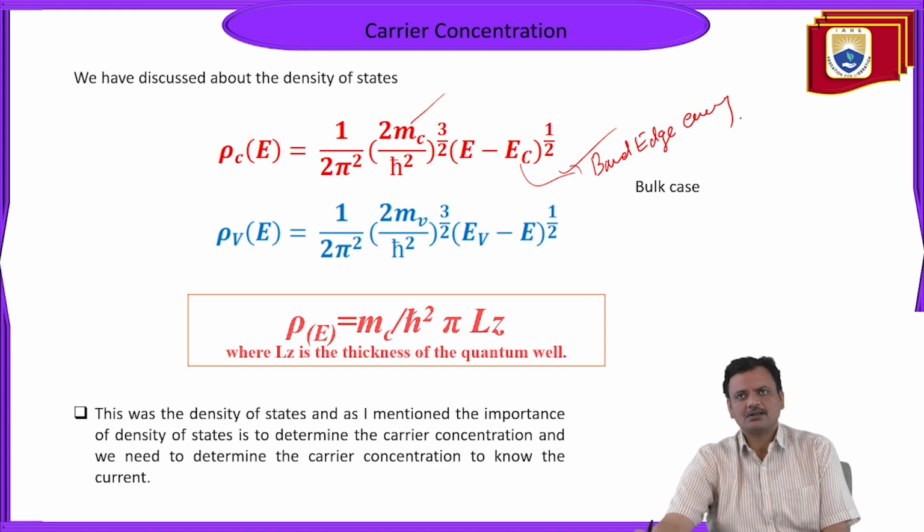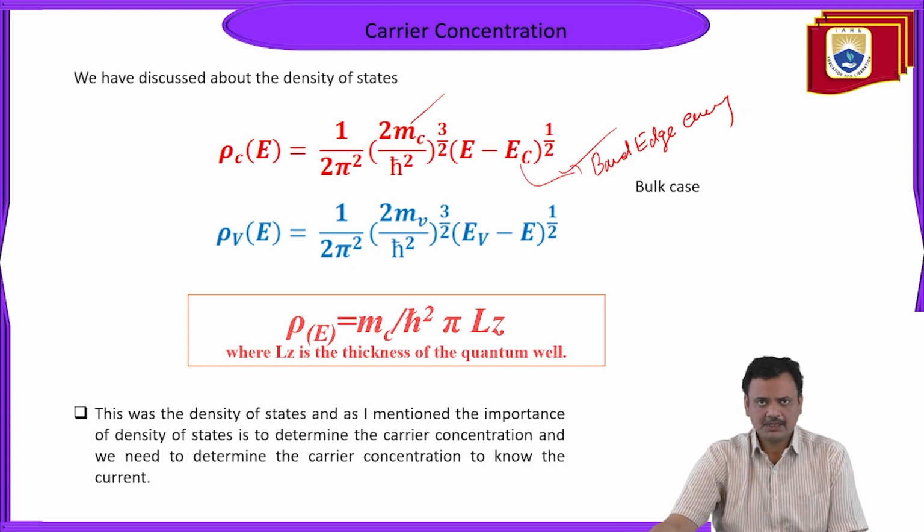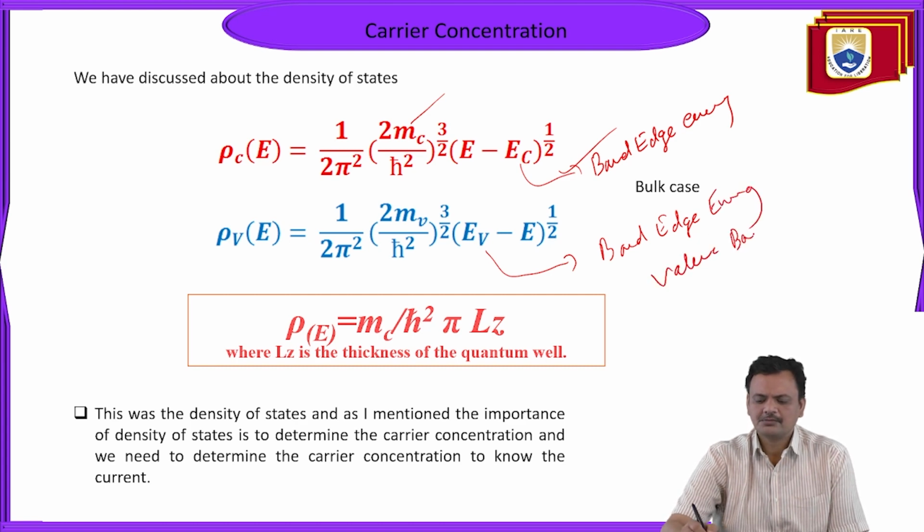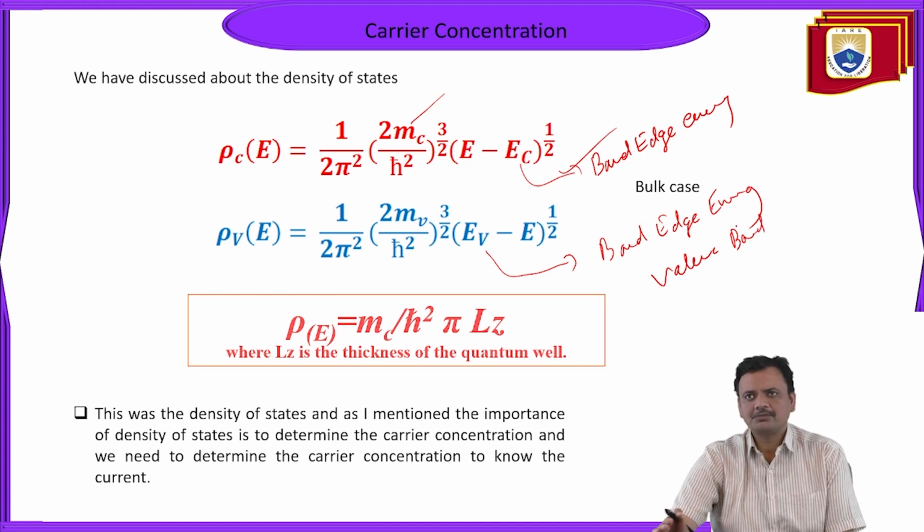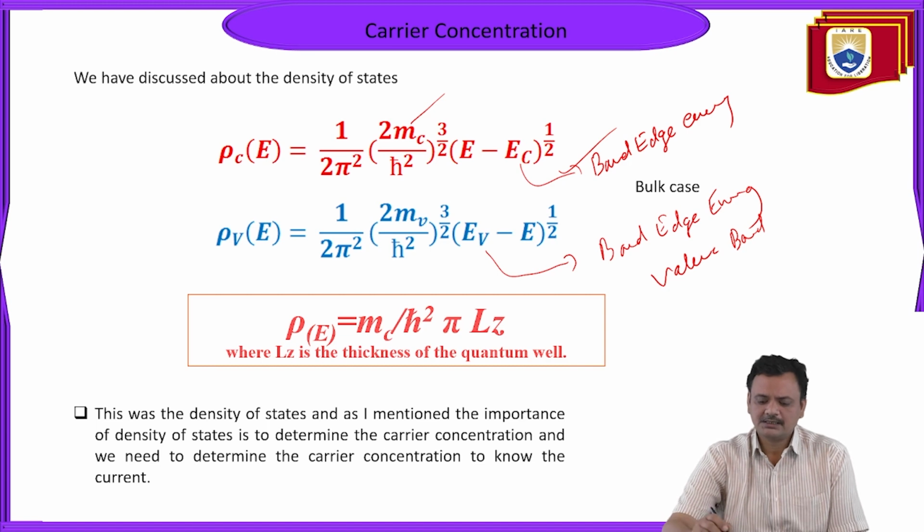Rho of E in the valence band is equal to 1 upon 2 pi square, 2 mv upon h cross square, whole to the power 3 by 2, times EV minus E to the power half, where EV is again the band edge energy in the valence band, meaning the top of the valence band energy. EC is the bottom of the conduction band energy, meaning the lowest possible energy in the conduction band. That's why it is called the band edge energy.